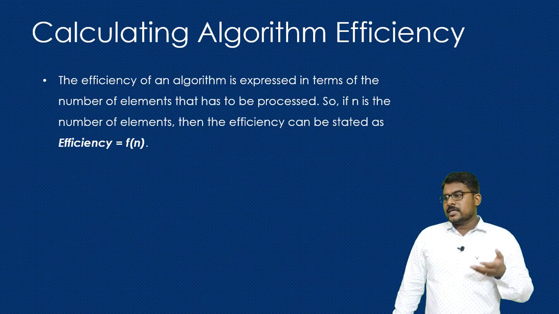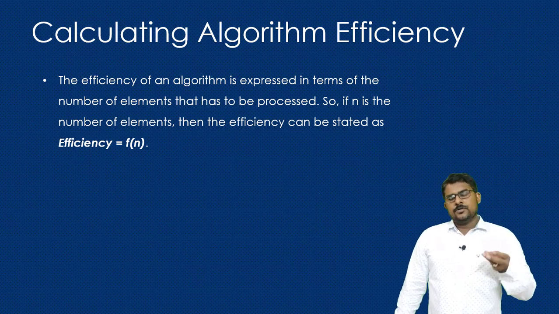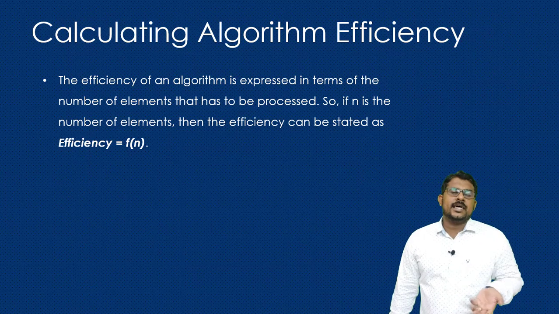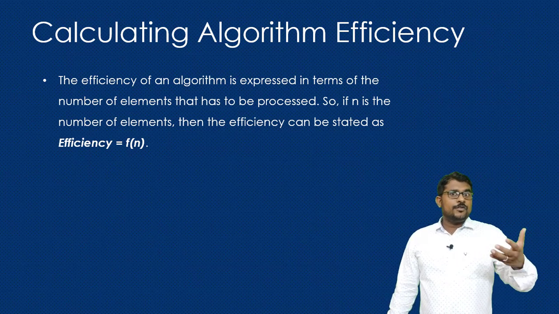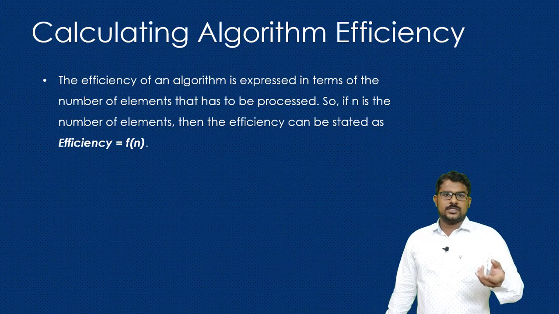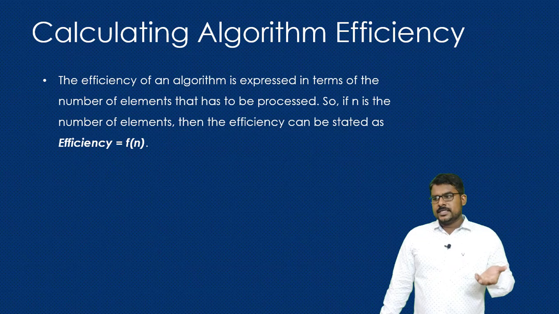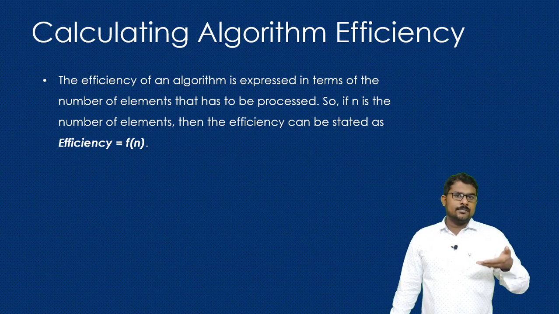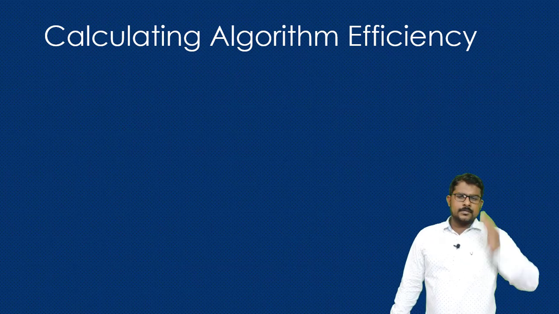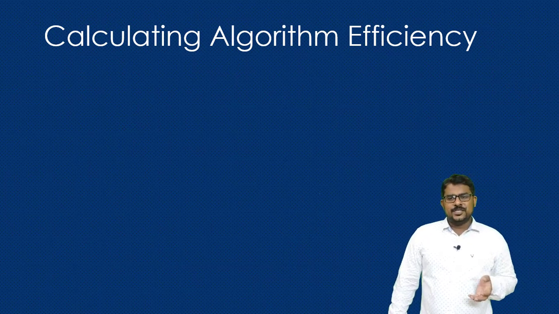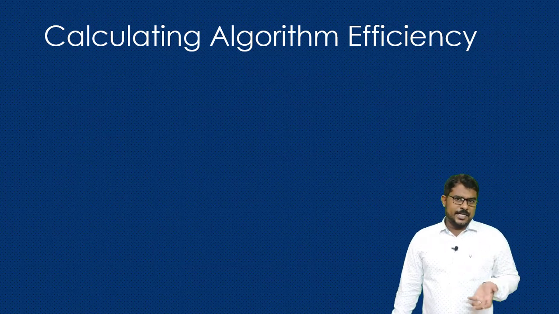The efficiency of an algorithm is determined by a function f(n), where n is the number of elements that the algorithm has to process in order to execute. So let us see some different examples of how this f(n) may vary, and how the efficiency of a particular program can be calculated.